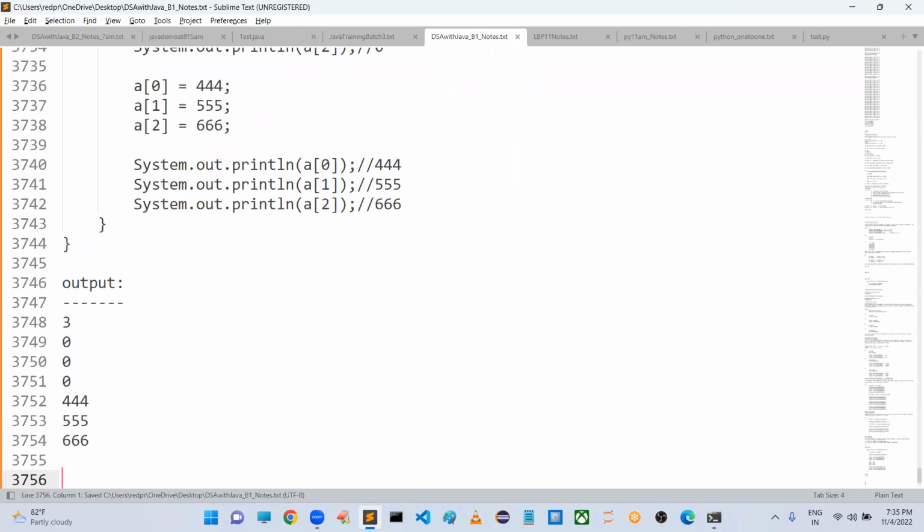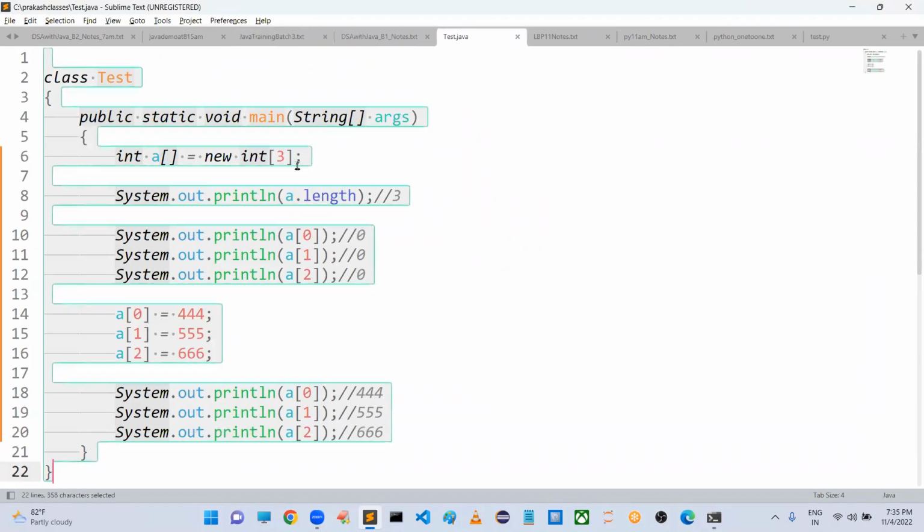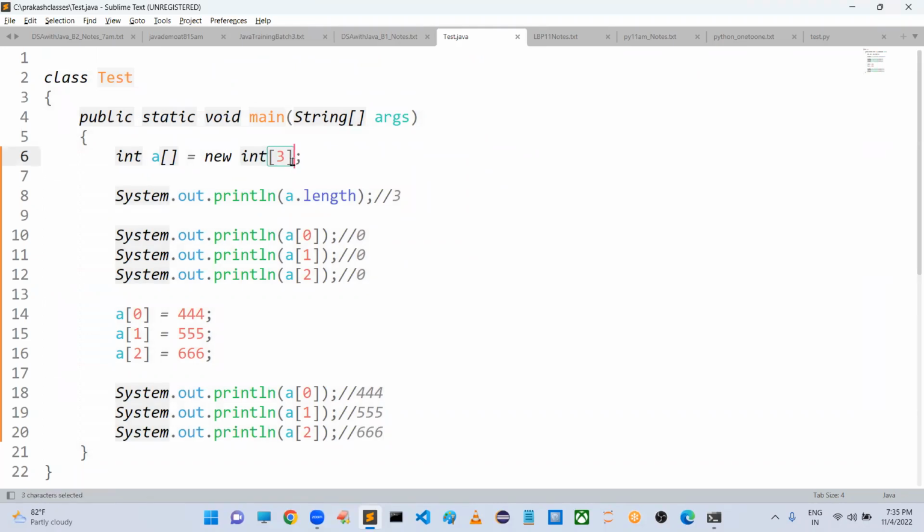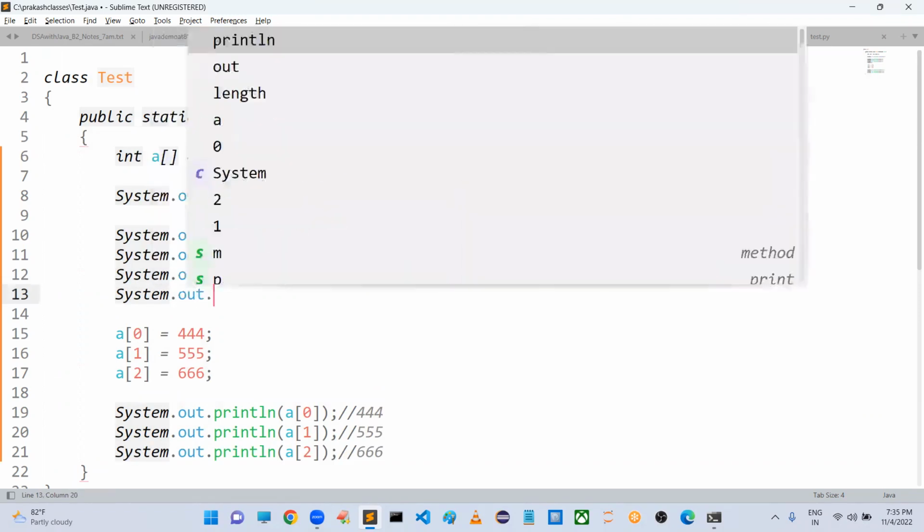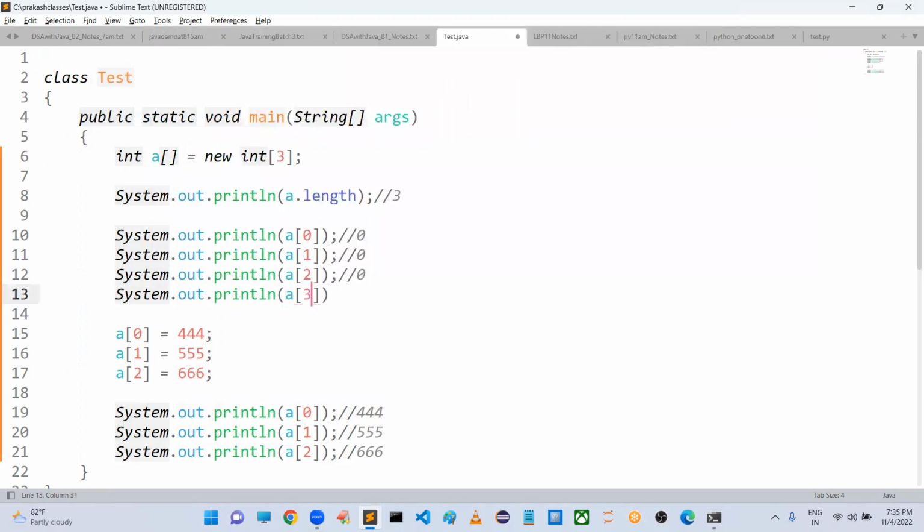What will happen if I am not using a proper index value? Okay, if I am not using a proper index value, what will happen? Sir, not using proper index means what? For example, in our previous example, we have seen, sir, I have an array with three elements. Sir, what happens if I am trying to access the fourth element? Like system.out.println of, sir, I am taking a of 3.